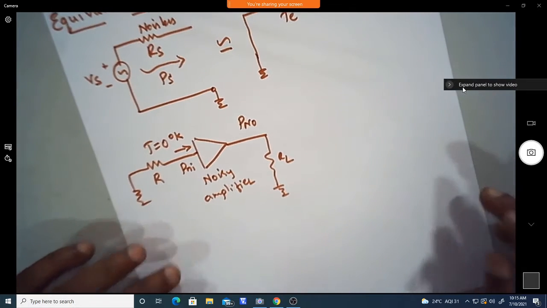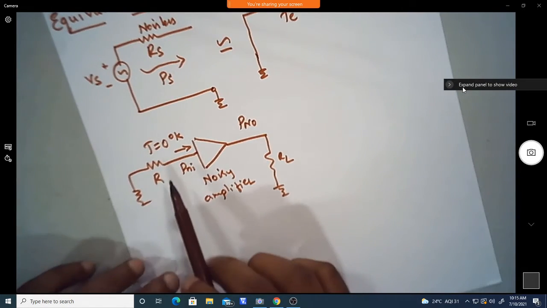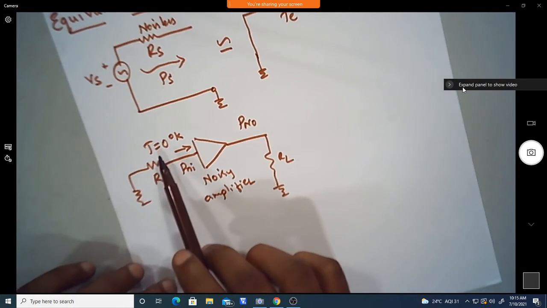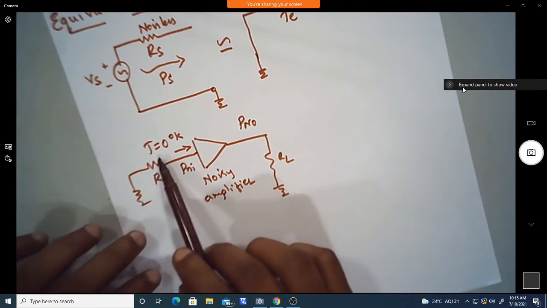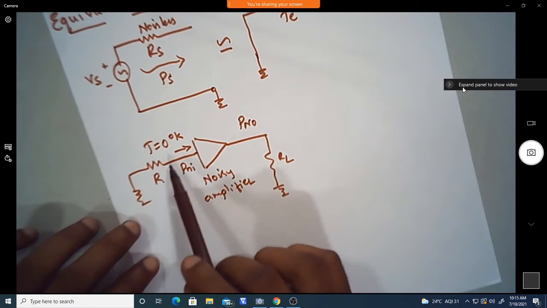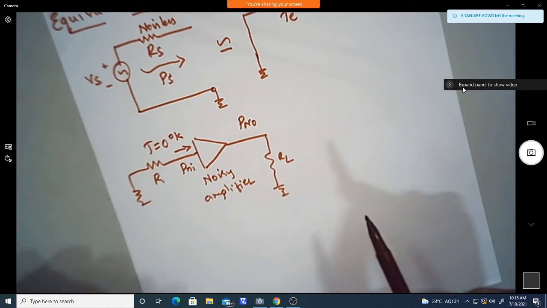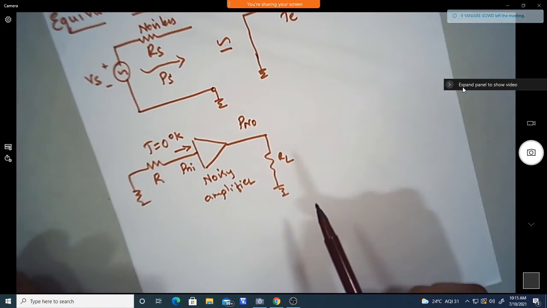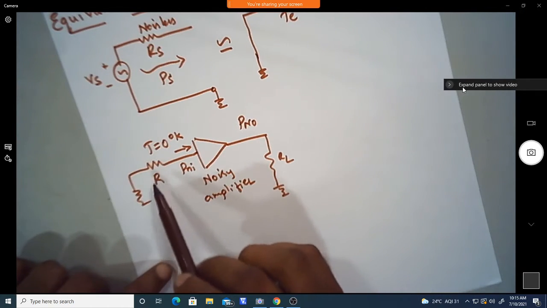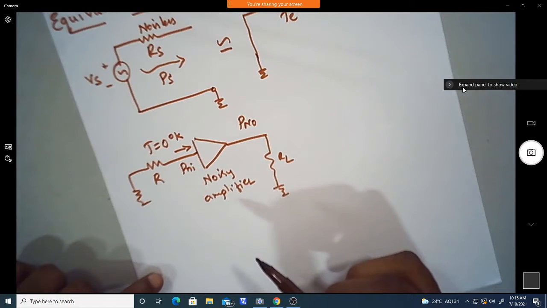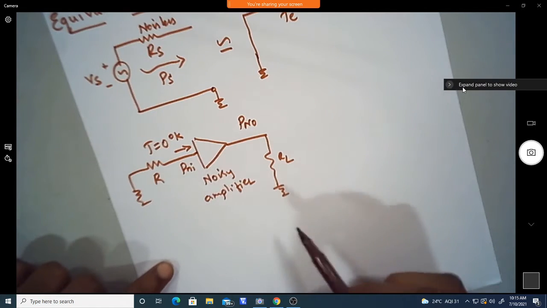Now if I take the resistor at T equal to 0 degree Kelvin, that means there is no noise from this source, that is, the resistance doesn't have any noise. Now if I take the resistor with noise, how can we model that with respect to this amplifier?